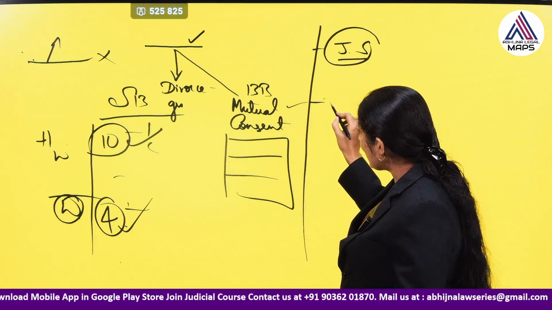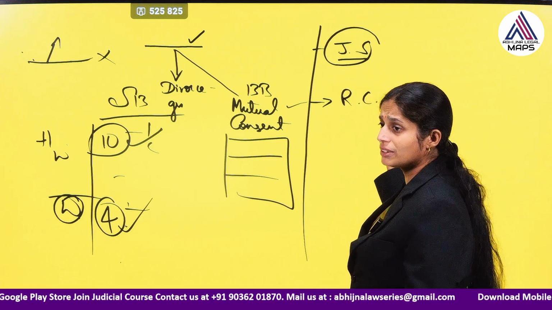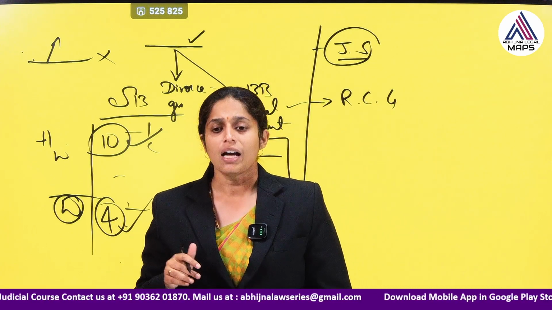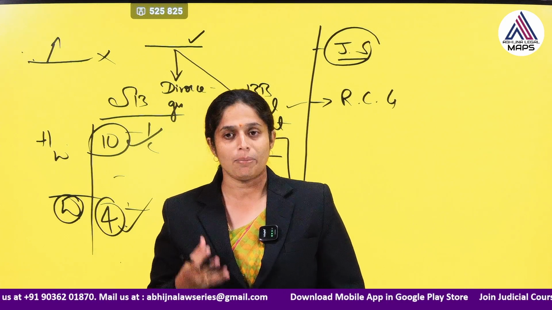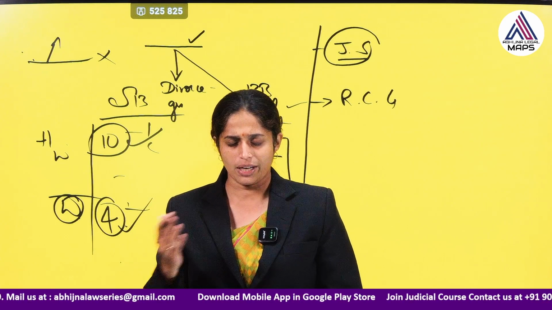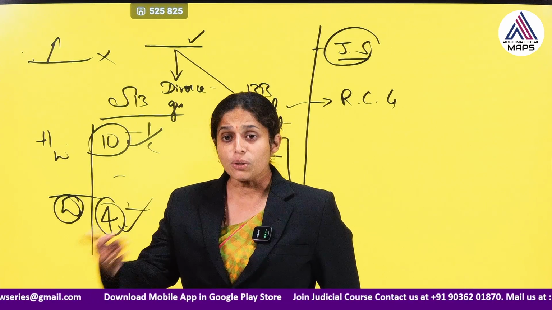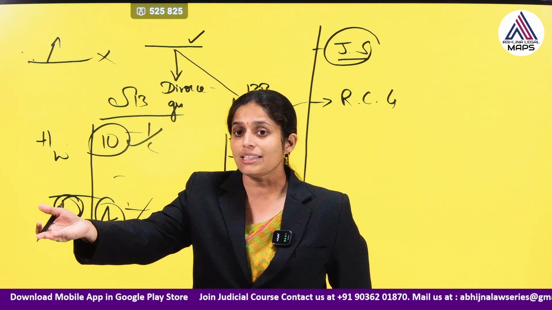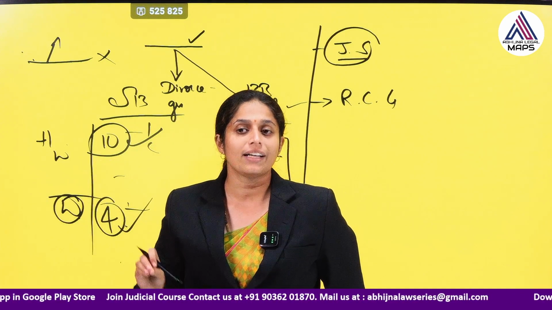They may also obtain restitution of conjugal rights. What does this mean? If one person has withdrawn from the company of the other, they are not living together, not cohabiting with each other, then he or she, any one of the spouses, can ask the court to restitute their conjugal rights. They may ask the court to direct the other person to come and stay with them and lead a proper married life.